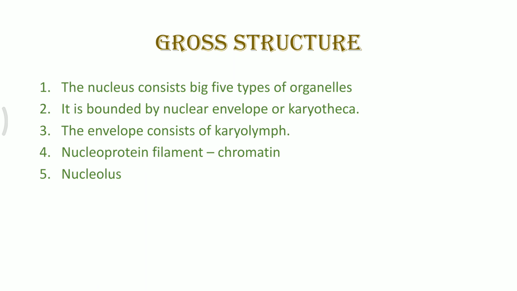There are various fibers known as nucleoprotein filaments or nucleoprotein fibers, generally known as chromatin fibers, which are suspended in the matrix of the nucleus. And the nucleus also consists of a nucleolus, the core globular rounded body present inside the nucleus. There are various functions of all these parts, and we will be studying their details soon.